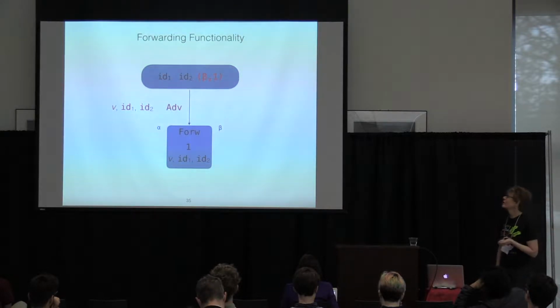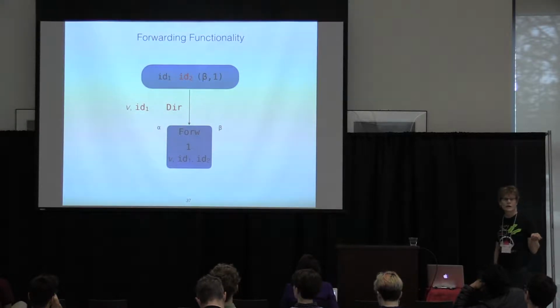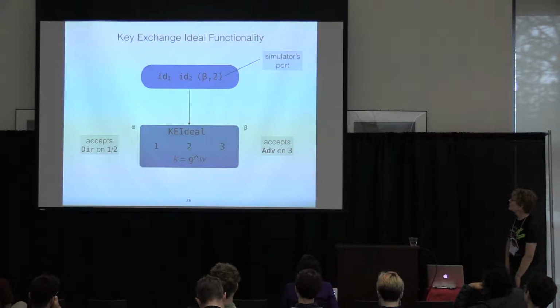What about it? The adversary eventually, hopefully, will return an OK message by an adversarial message to us, at which point we'll say, okay, great, we're allowed to do the forwarding, and we'll send that value on to ID 2 saying where it came from. So that's this building block that we use to do forwarding between protocol parties. We'll use that in a minute in the real functionalities.